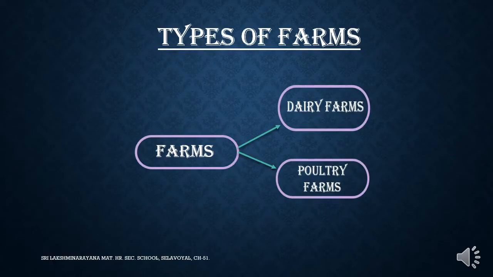Types of farms. Farming can be classified into many types. In that, now we are going to see about only two types. They are dairy farm and poultry farm.